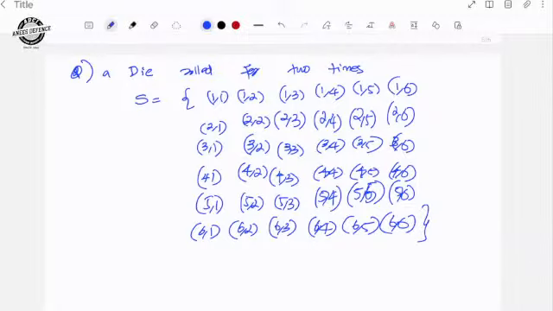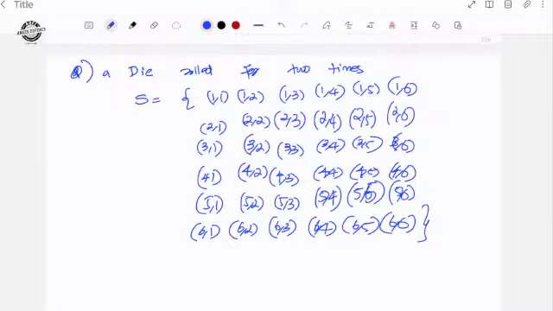When you roll a single die 2 times, you will get 6 raised to 2, that is 36 outcomes. Here, this is the sample space. Here we can define so many events: getting both numbers prime, getting the sum equal to 6, getting both numbers a multiple of 3, getting both numbers the same. Like that, different events can be defined in this sample space.